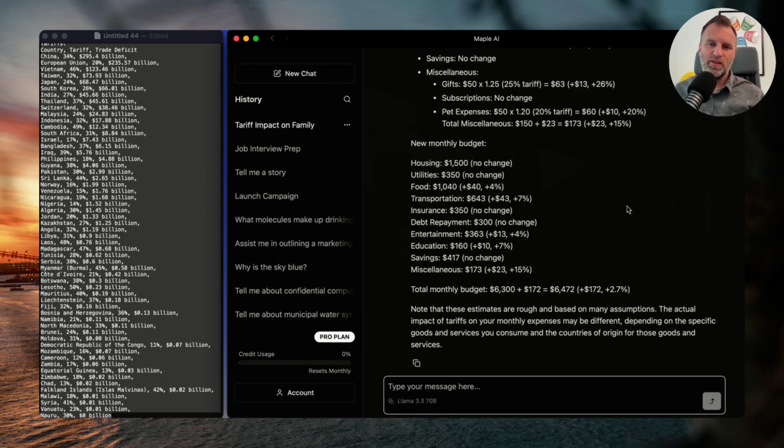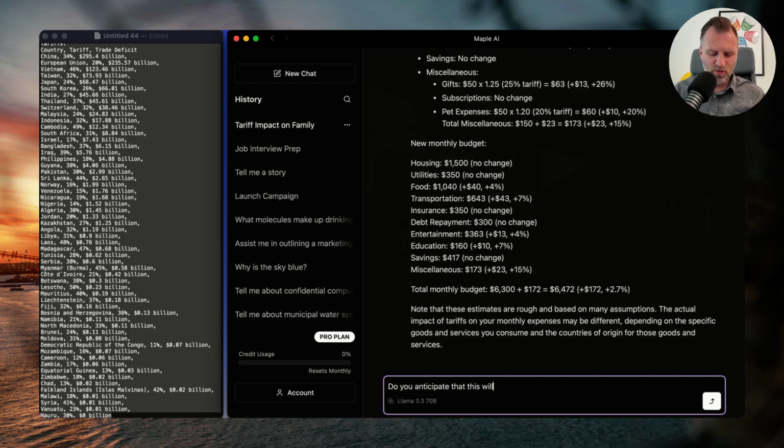Now, I don't know that this is a month by month, it's going to keep going up by 2%, or this is just a one-time hit that I'm going to take, or that remains to be seen. In fact, I could ask that question. That's the great thing about AI, is if you're sitting there like, oh man, I really wish I could ask a question about this. Well, guess what? You have this prompt. You can just ask a question.